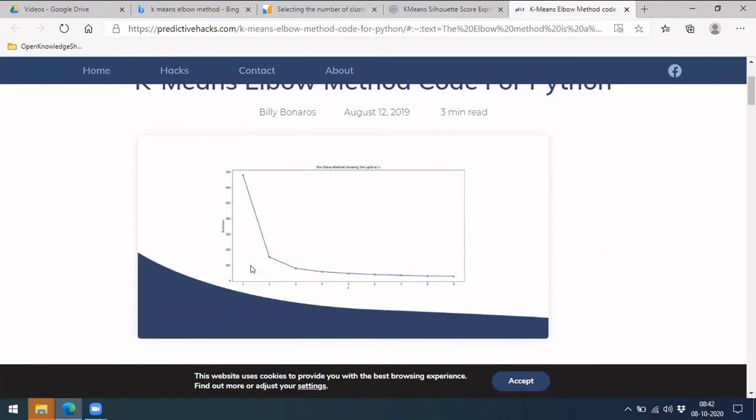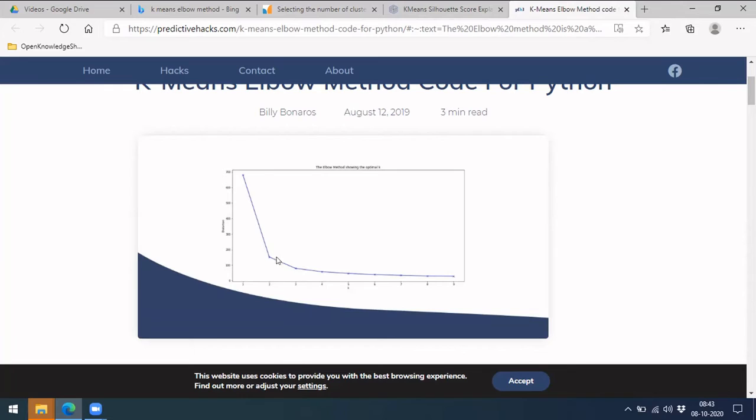They take this error score and plot it against various numbers of clusters. If you can see, initially with one cluster it will be higher. Slowly, when the number of clusters increases, the error score will decrease. It always decreases; this will be the pattern for every scenario. It won't increase. As the number of clusters grows, your error will decrease. But you can't just keep saying 100 clusters or something like that. Instead, you should look for the bend.